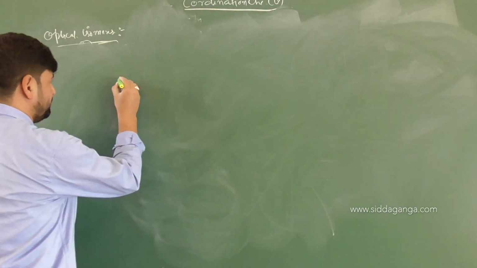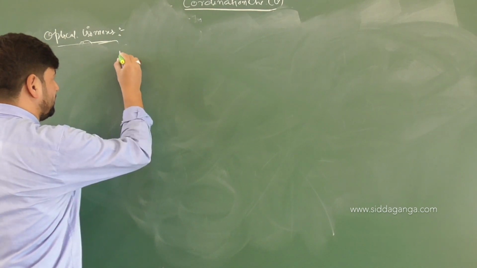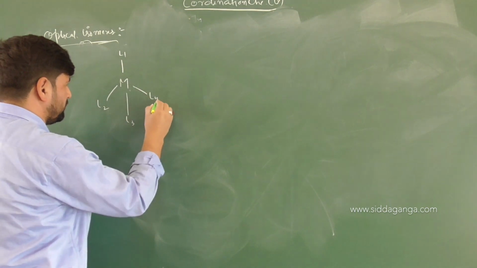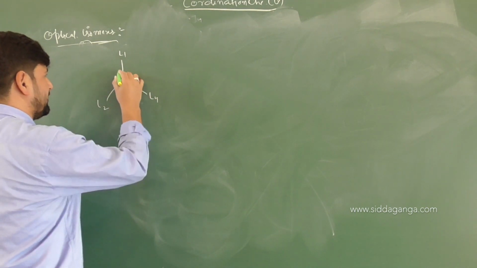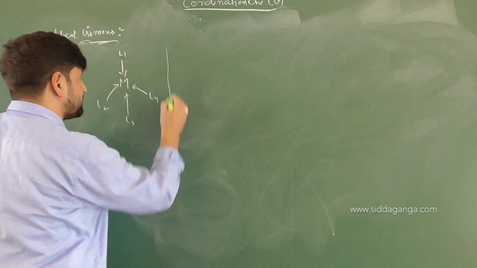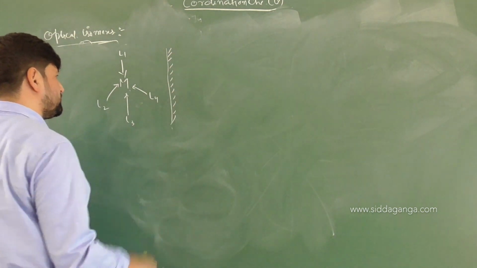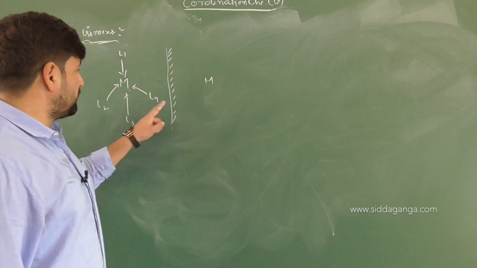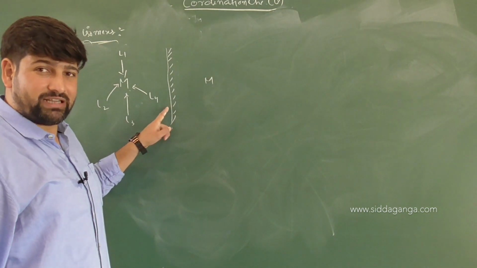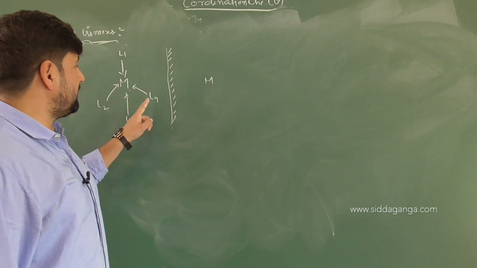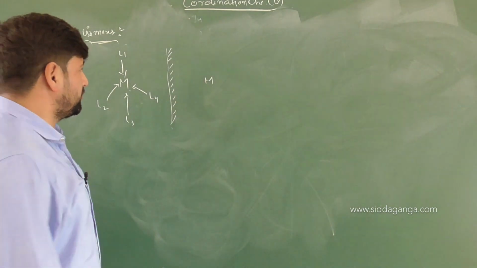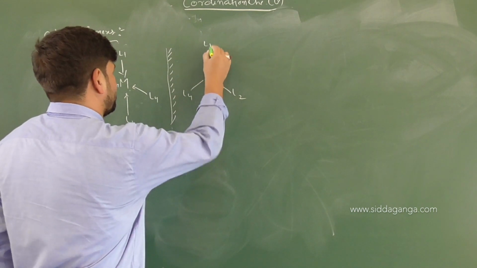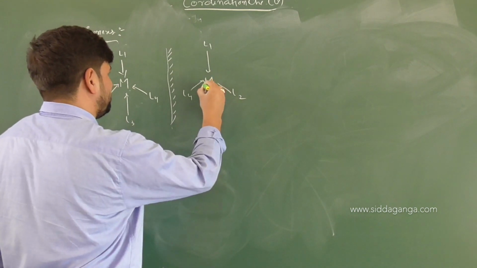Okay, so what do you have? Metal atom. You have L1, L2, L3, L4, right? So these are all ligands donating the electron pair to the metal atom. If I am drawing its mirror image, if the molecule wants to see in the mirror how it looks, M. What are the rules of mirror image? The rule is that whichever is closest to the reference, which is the mirror, you have to draw that one as the closest one. So it will be L4, this one will become the farthest, L2, L1 will remain at the same place and L3 will remain at the same place, right or not?